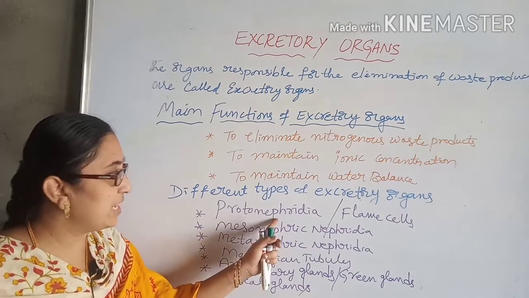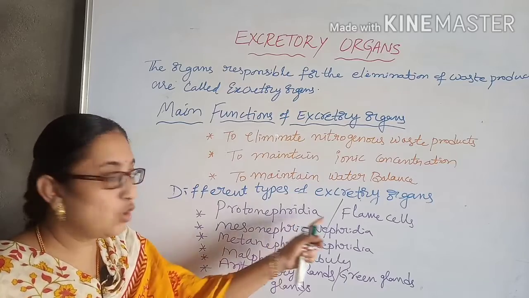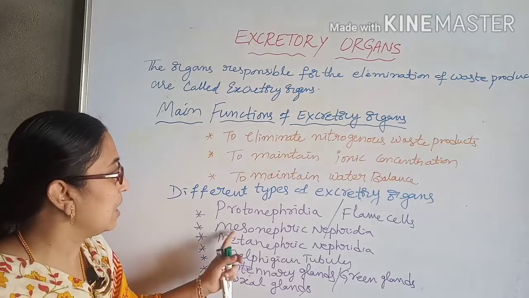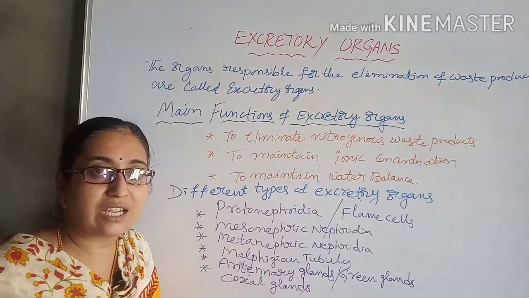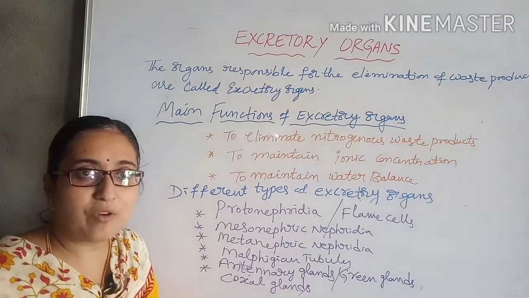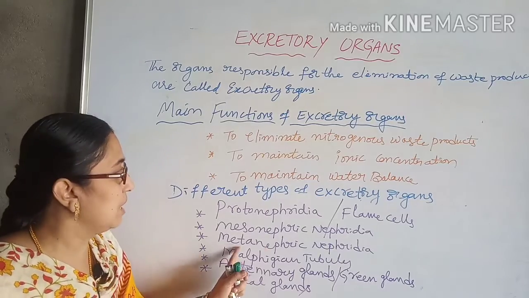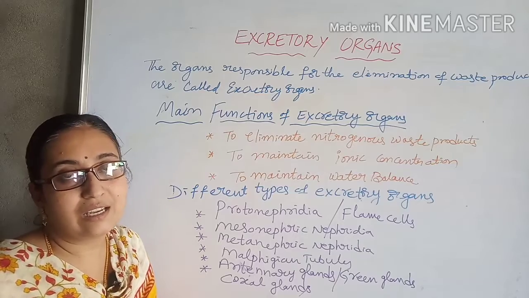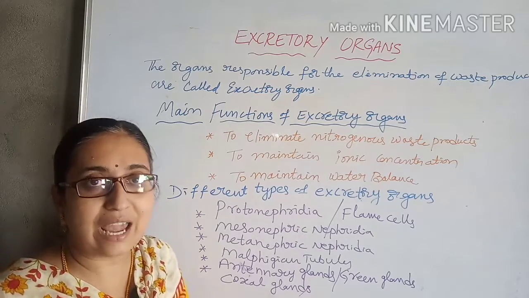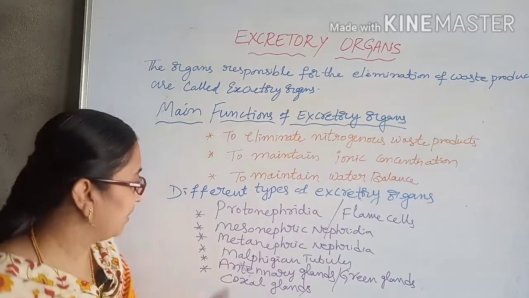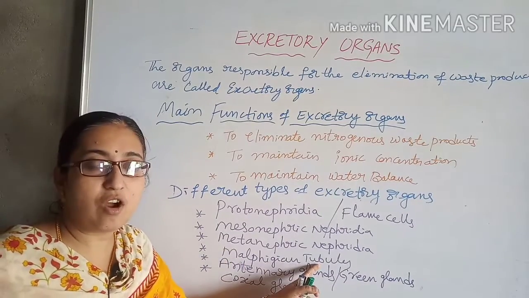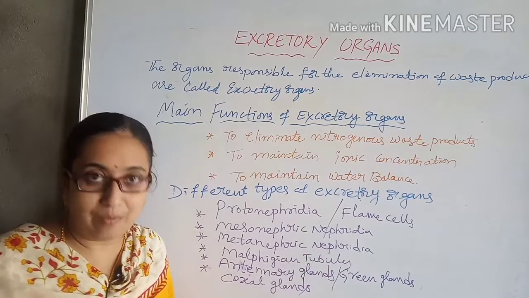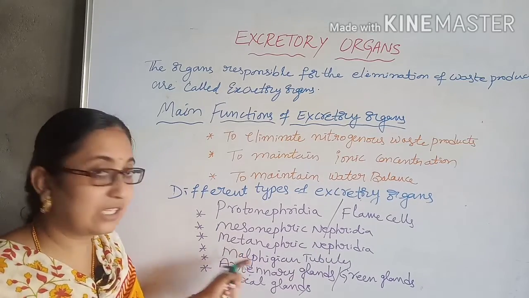The protonephridia, also called flame cells, are seen in lower groups of organisms like Platyhelminthes. The mesonephric nephridia are seen in the lower vertebrates like fishes and amphibians. Metanephric nephridia or metanephric kidneys are seen in the higher vertebrates like mammals. And Malpighian tubules are the excretory organs of Arthropoda, the insects. That is, in the phylum Arthropoda, we can see these Malpighian tubules.